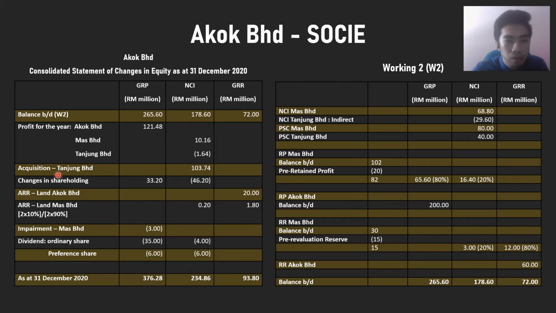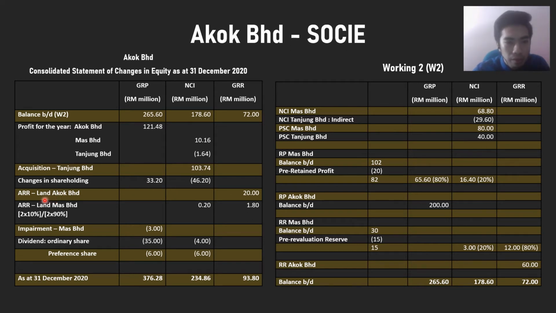And then we have the acquisition of Tanjung Berhad. For the NCI, we add 103.74 million, and then we have changes in shareholding. In group retained profit, we add 33.2 million because of gain on the second acquisition of the Mas Berhad. And then for the NCI, we need to minus 46.2 million because of the decrease in the NCI.